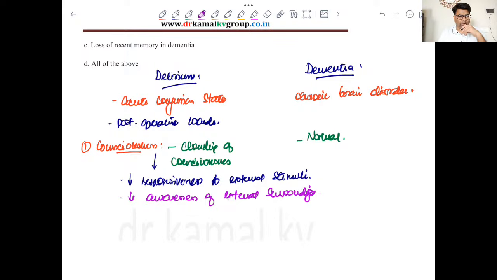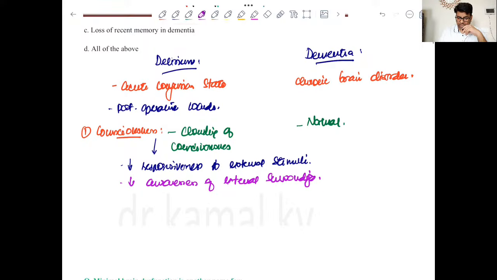So he is not bothered about the surroundings, or he does not respond to the stimuli as such. So this is one important difference between the two.